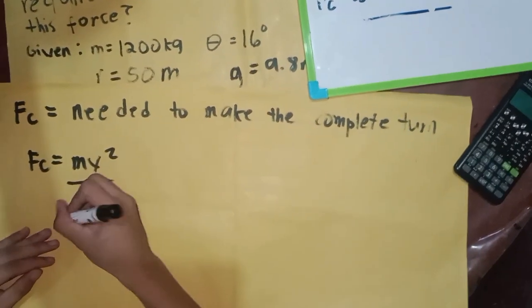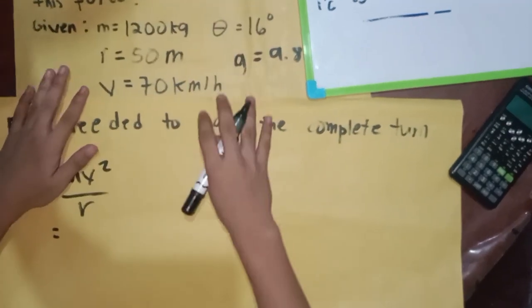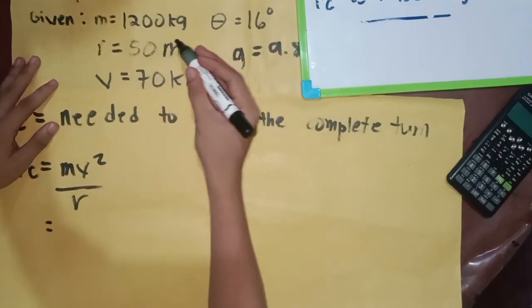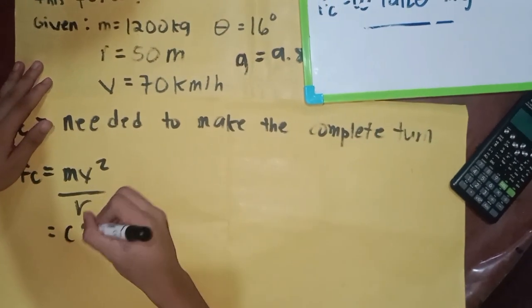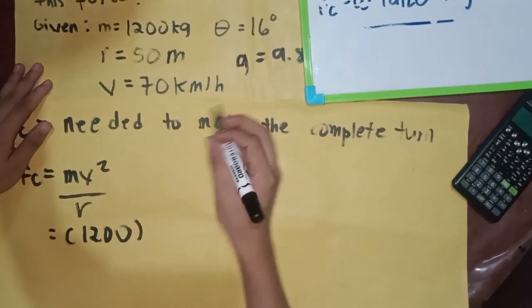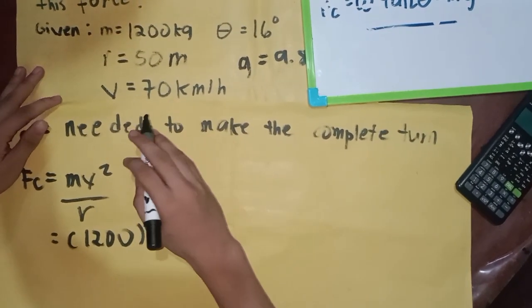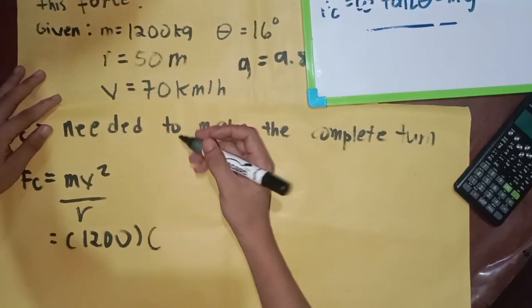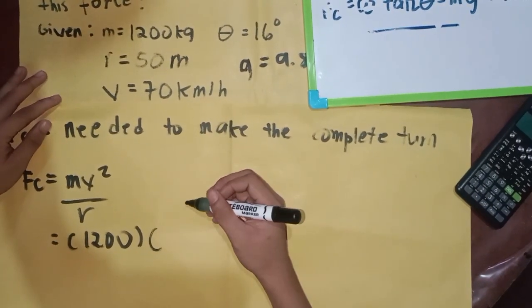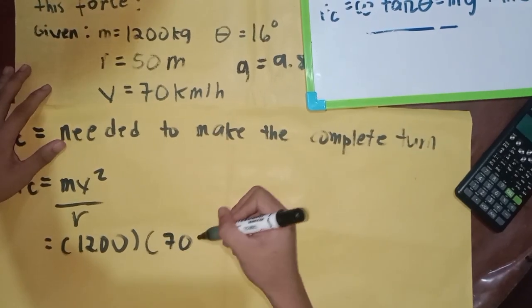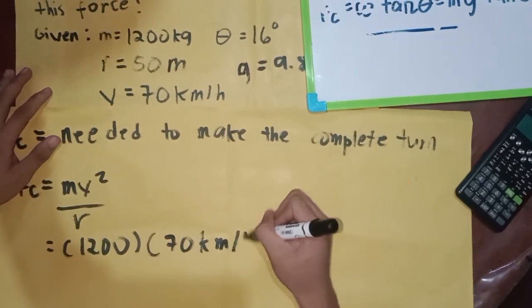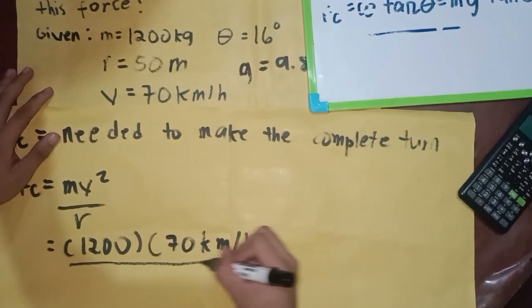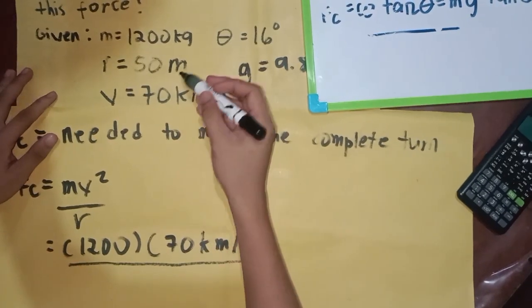So let's substitute the given. Our m is equal to 1,200 kilogram, and our velocity is equal to 70 kilometer per hour, over our radius of 50 meter.